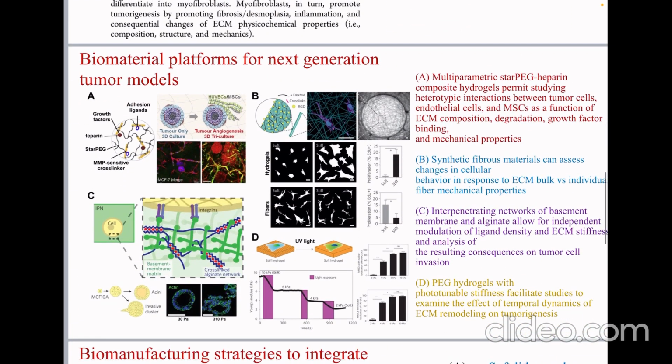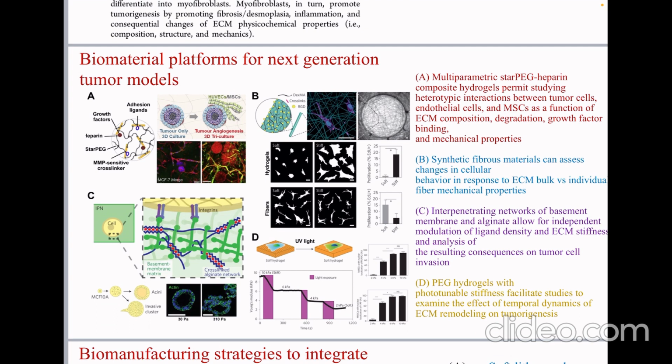Next, here are some biomanufactured tumor models. For A, multiparametric star-PEG heparin composite hydrogels permit studying heterotypic interactions between tumor cells and endothelial cells, and MSCs, as a function of ECM composition, degradation, growth factor binding, and mechanical properties. For B, synthetic fibrous materials can extract changes in cellular behavior in response to ECM bulk versus individual fiber mechanical properties.